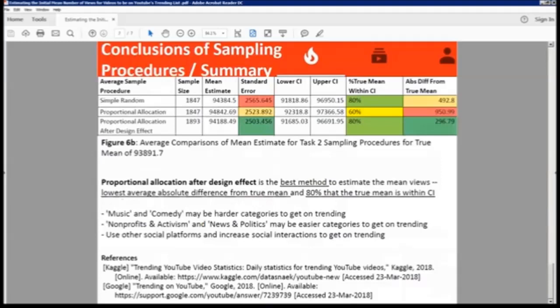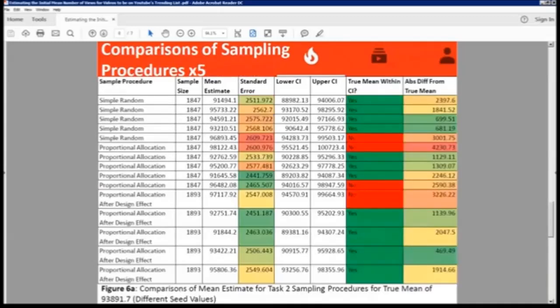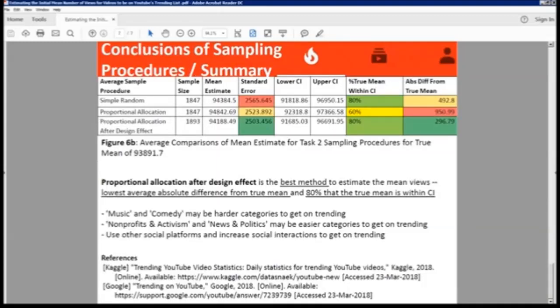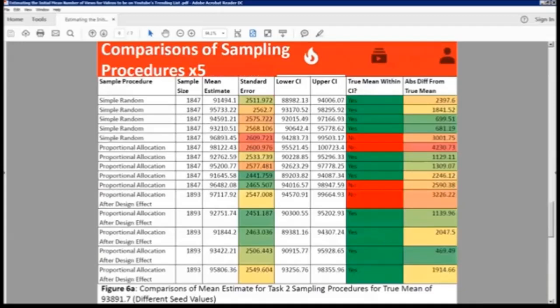Then we go to the conclusions. This is a summary slide. We did the procedure 5 times. Sorry, my scroll bars were not working.